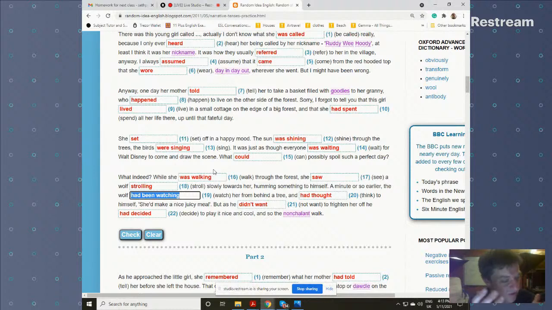So I think we just want to say that a wolf had been watching her from behind a tree, and he had thought to himself she would make a nice juicy meal. But as he didn't want to frighten her, this is the next thing in the story, he didn't want to frighten her off, he had already decided. He had decided earlier. There's nothing wrong with using decided instead here. You could, but he had decided earlier to play it nice and cool.